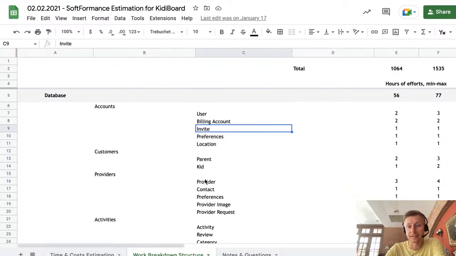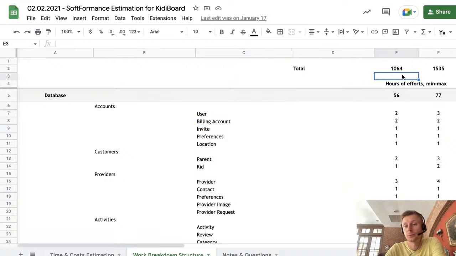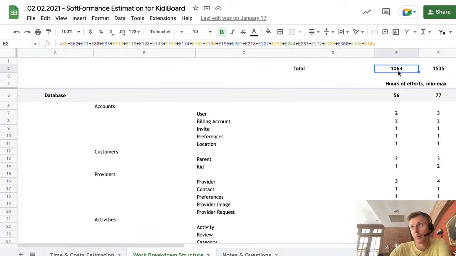So we have this list of tasks here, and then we have two columns, which are hours of effort, minimum and maximum. Yes, for our workshop, we still estimate in a range. Usually that range is much smaller than the ballpark number after the initial consultation, like a 2 hour consultation. But still we have some range here, because it's always hard.